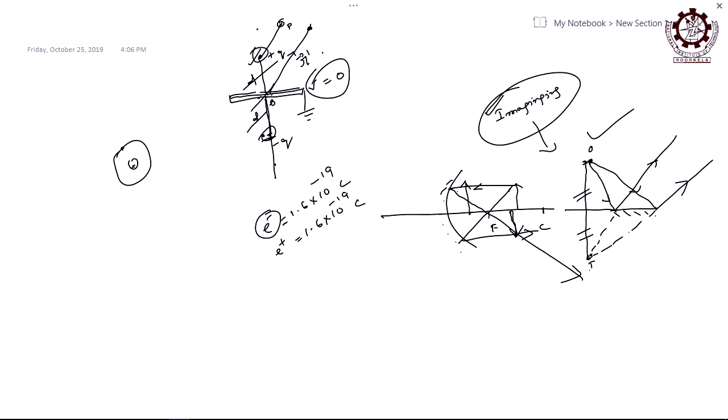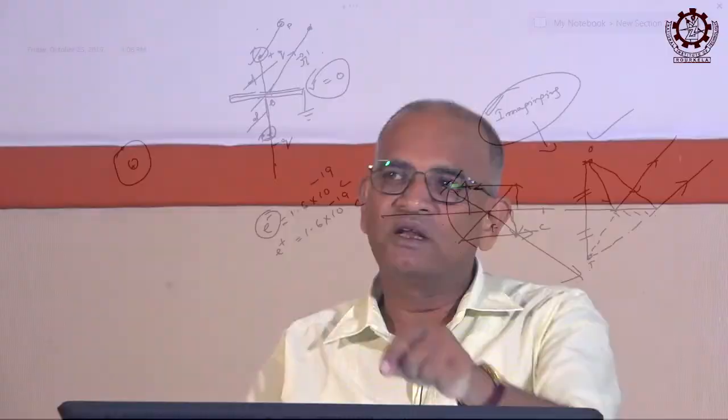So, how will you get the potential at that point? You know it or not? The potential at any point because of a dipole, it is just a dipole, but when you take this and this, what happens?